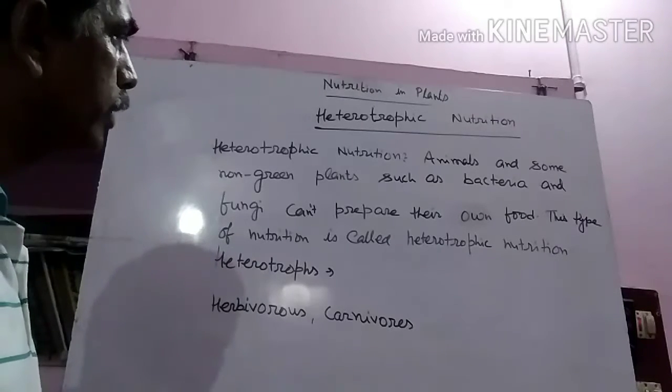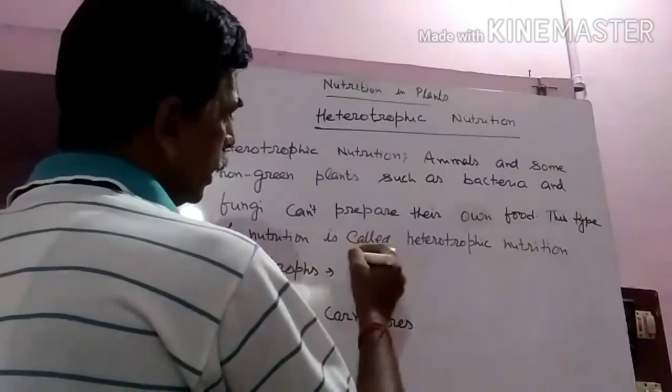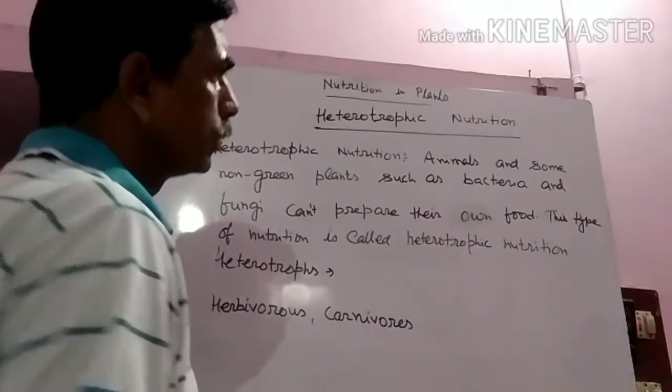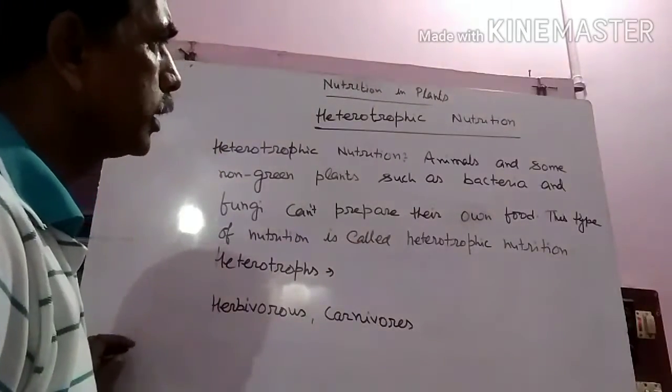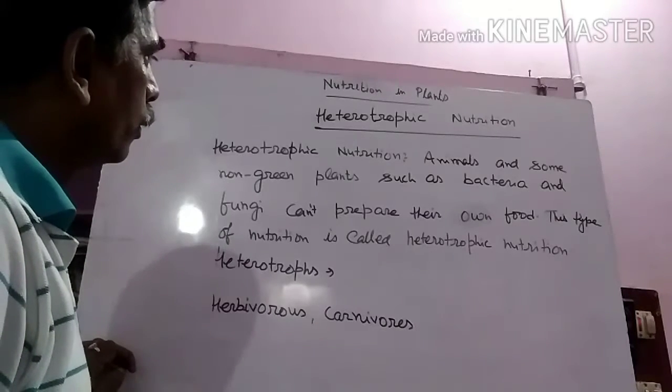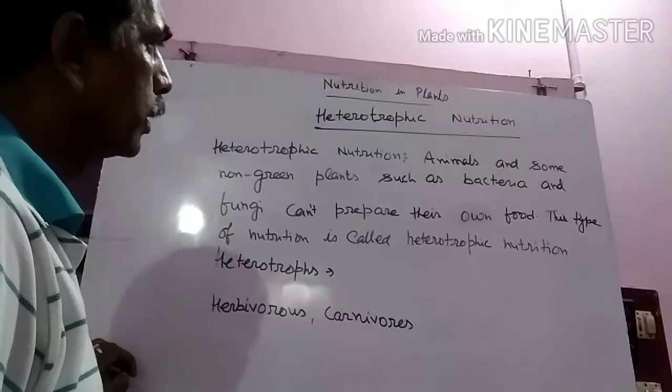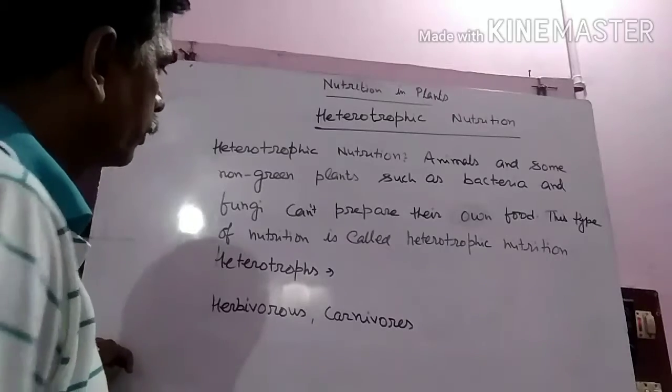And what are heterotrophs? Those animals or plants which depend upon green plants for their nutrition are called heterotrophs.